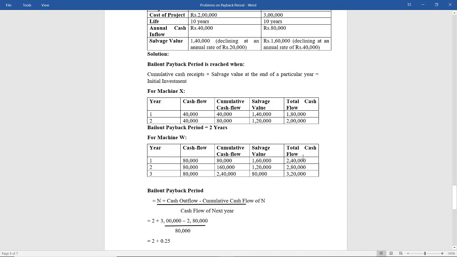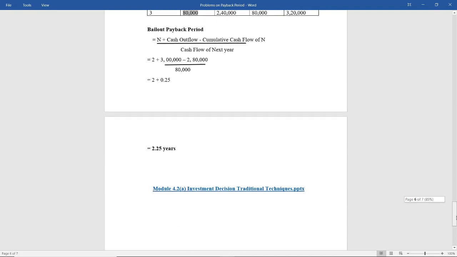So in ascending order like this, from year 1 you have to keep coming and find a year in which it is nearing the cash outflow. So year number 2. So 2 plus cash outflow, which is 3 lakh, minus cumulative cash flow of n. What is the cumulative cash flow of year 2? It is 2,80,000, divided by cash flow of next year, which is 80,000. So you got 2 plus 0.25, which is nothing but 2.25 years. So with this we have completed the problems of payback period. So let us go back to the presentation.